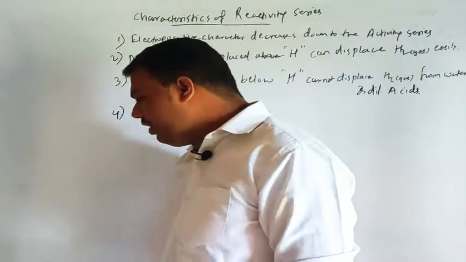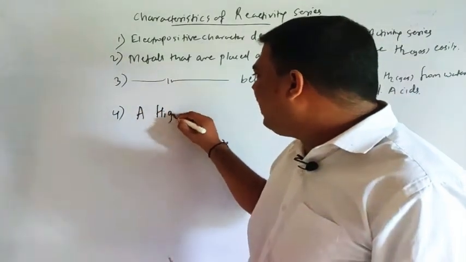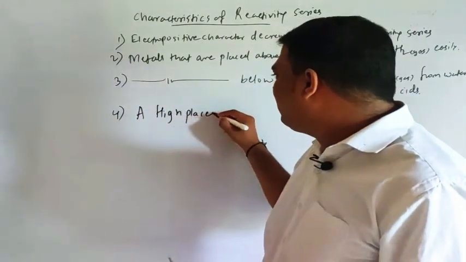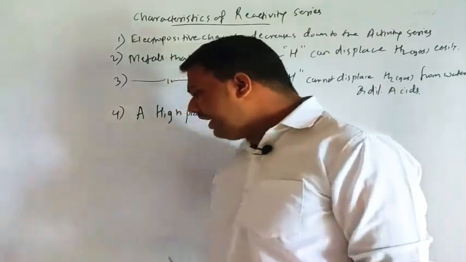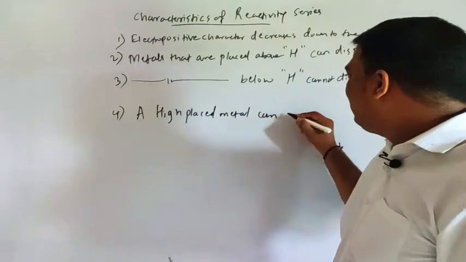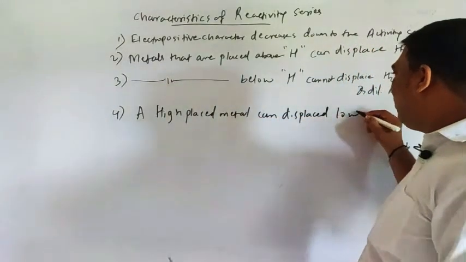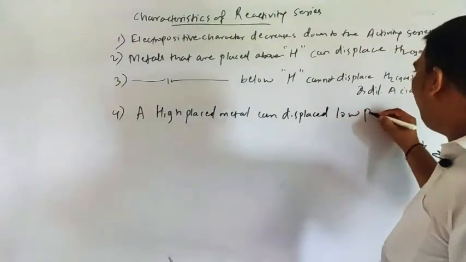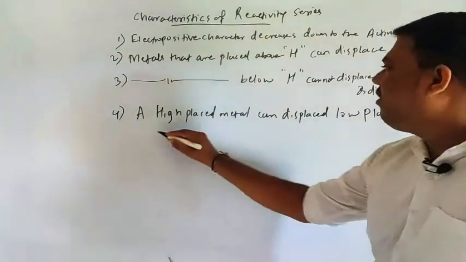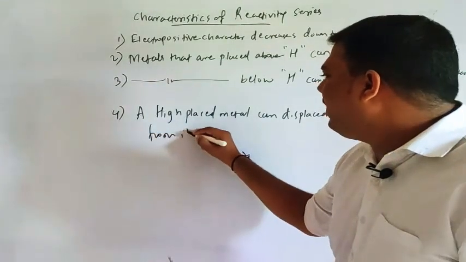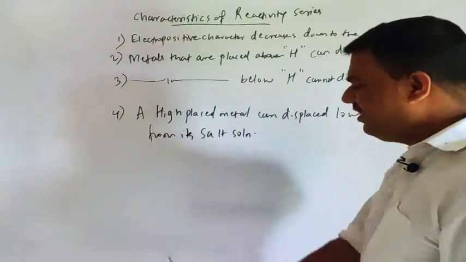So see, fourth is what? A high placed metal can displace a low placed metal from its salt solution.